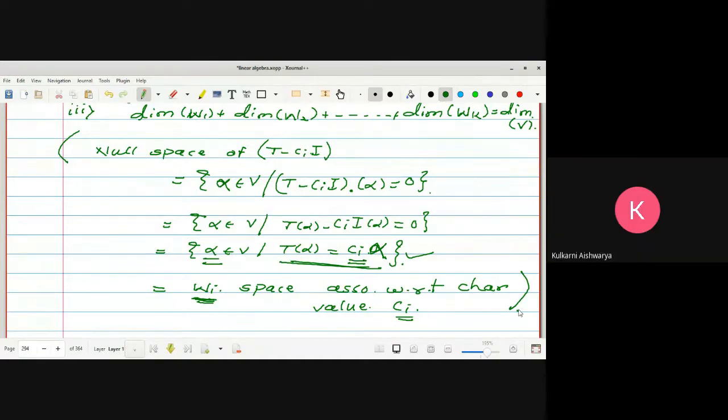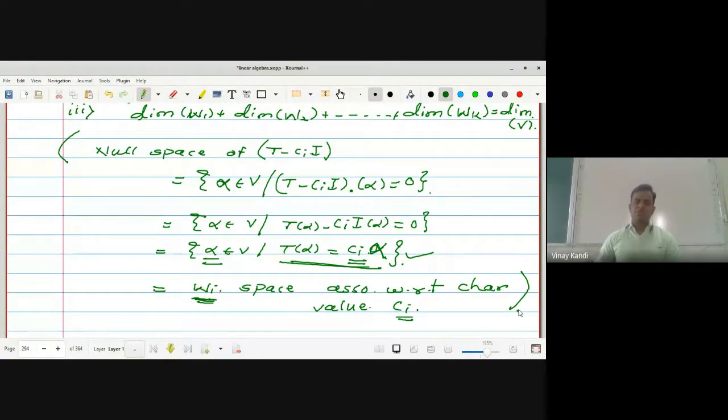Okay, the null space of T minus Ci means the space with respect to the characteristic value Ci.